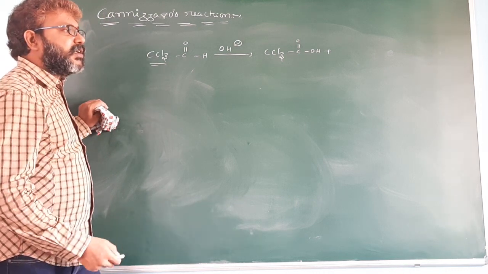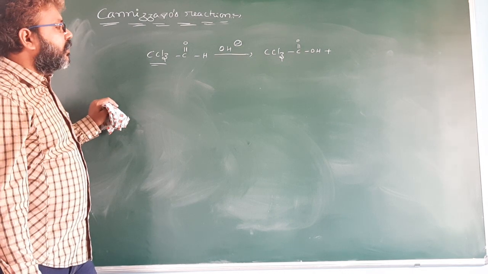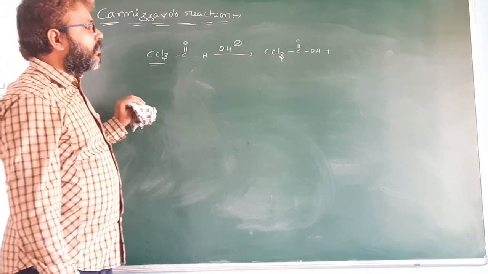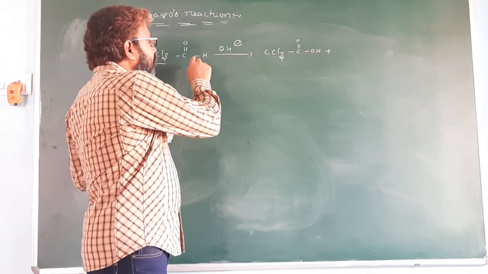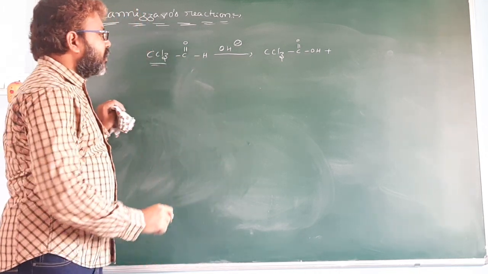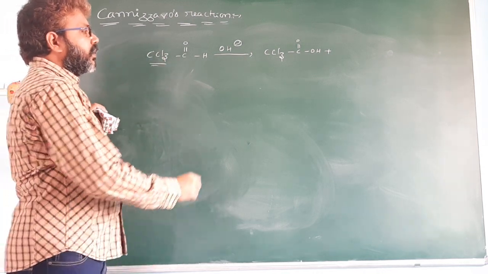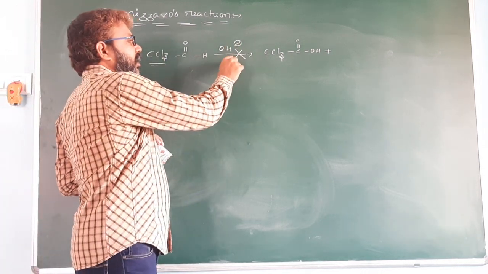But here CCl3-CHO has no alpha hydrogen, yet it cannot undergo the Cannizzaro reaction.